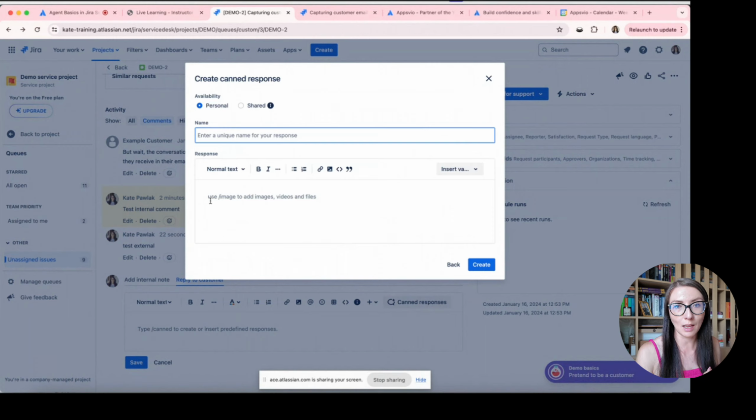You don't have to create everything from scratch. So this is like a ready-to-send response or a template for your response.